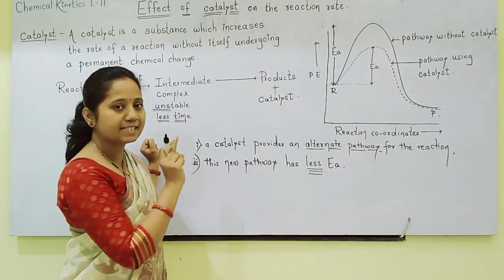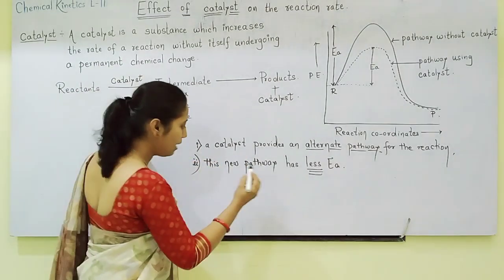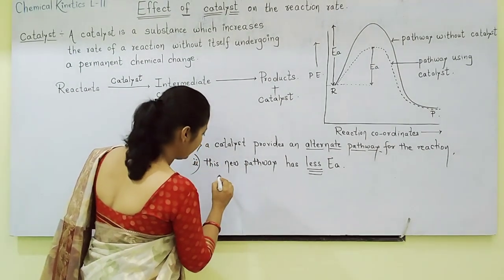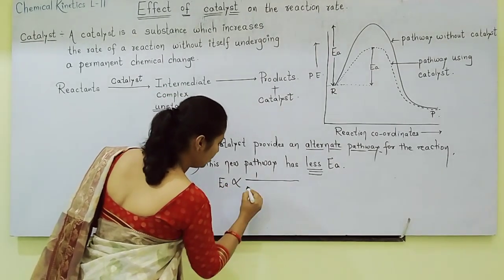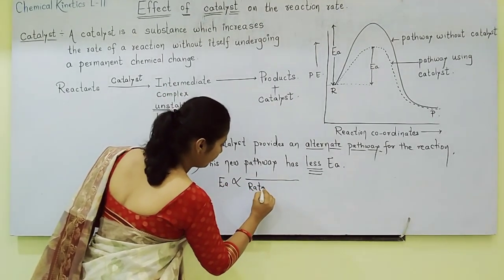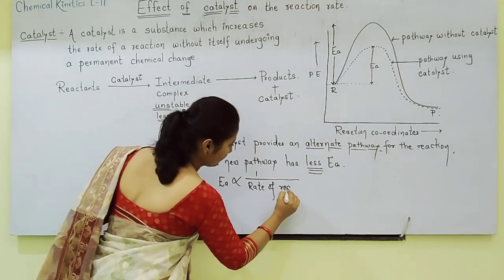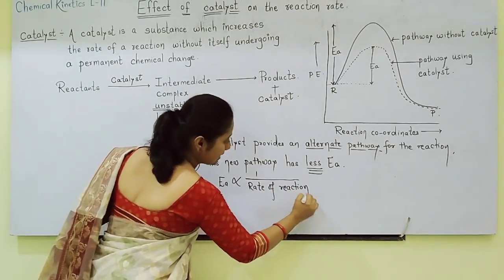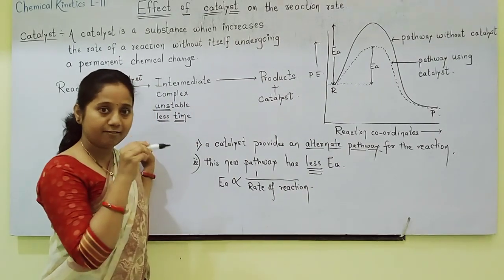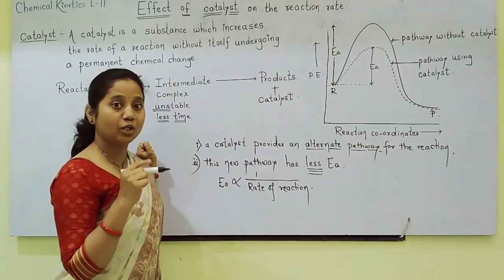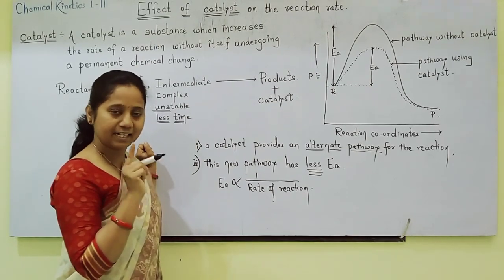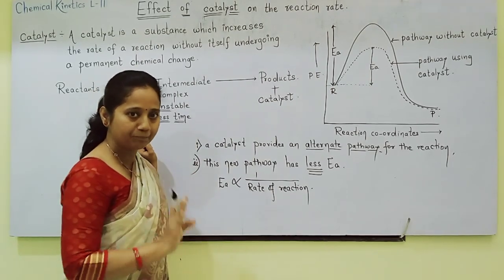This new pathway has less activation energy, and we have seen that activation energy is inversely proportional to rate of reaction. This we have seen in your previous lecture. Activation energy is inversely proportional to K. K is rate constant. Rate constant and rate of reaction same.